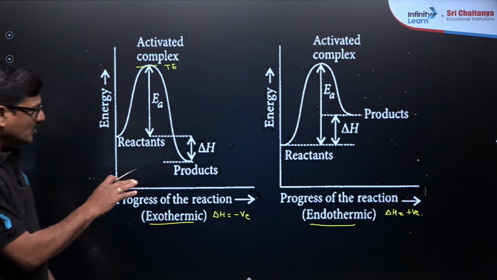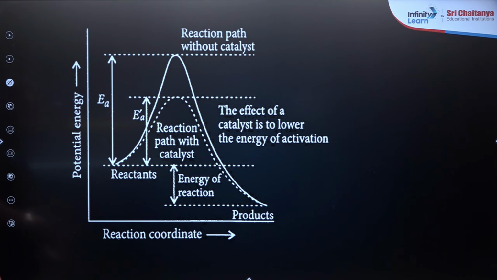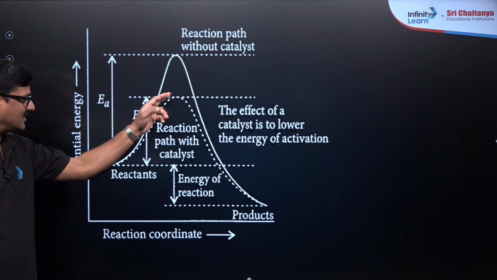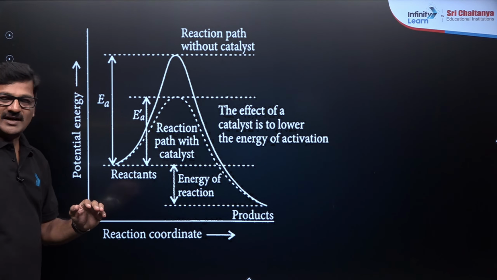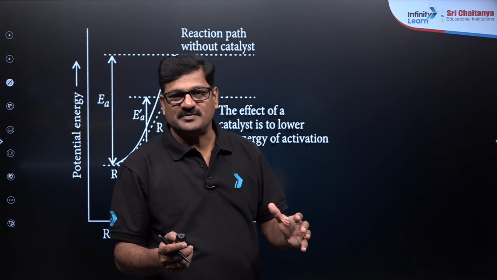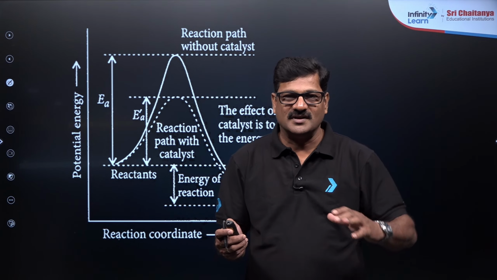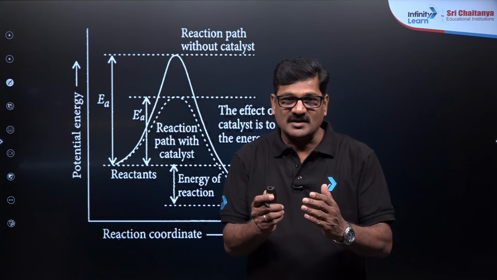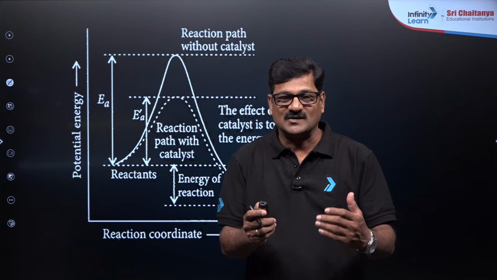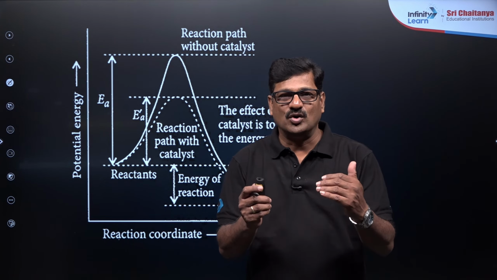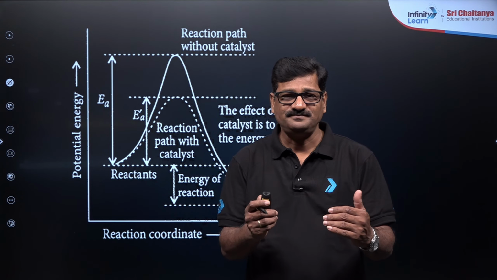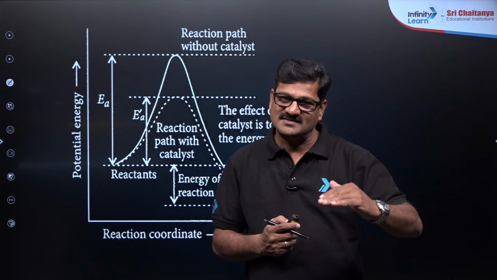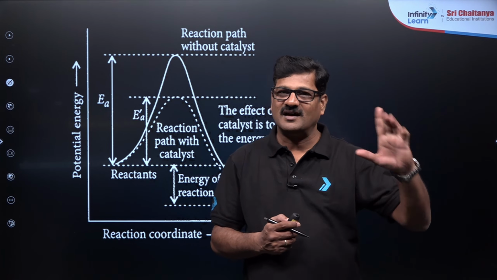Moving ahead, this is the graph without a catalyst, and this is the graph with the catalyst. A catalyst is a substance which does not participate in the reaction, but it enhances the rate of a reaction. Why? It takes an alternative pathway so that it has a lower activation energy. That is called a catalyst. So a catalyst decreases the activation energy by taking the alternative pathway.